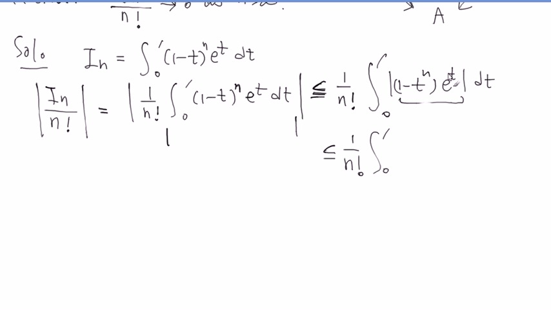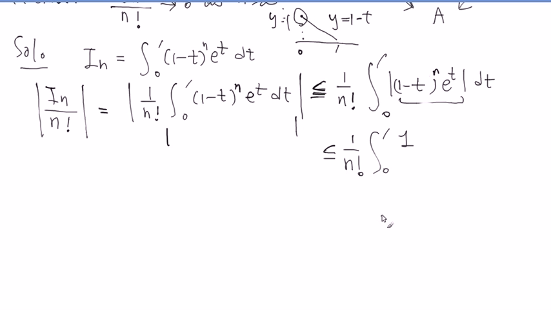When you add this all up like a Riemann sum, between 0 and 1, 1 minus t is this type of graph, y equals 1 minus t, right? Between 0 and 1. Do you agree? That's the graph of y equals 1 minus t. What is the maximum value here? y equals 1. So if you replace this function 1 minus t with this maximum value y equals 1, then it gets bigger. All the summands replaced by the largest possibility, of course, get bigger, right?